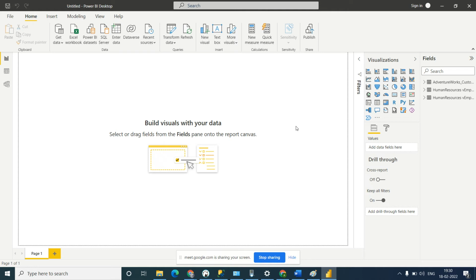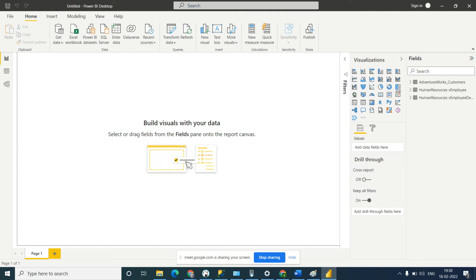Okay, now data has been loaded. You can see the employee table and the employee department table. So what is inside the employee table?